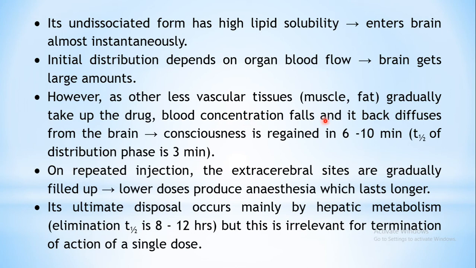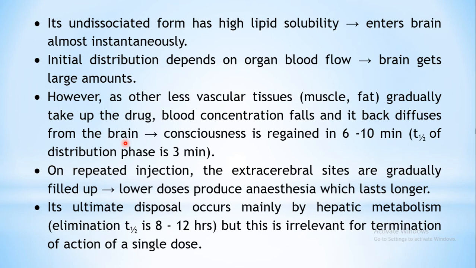Now because the plasma concentration falls, the gradient will get reversed. Because the blood concentration is falling, whatever has diffused into the brain, the high amounts that have reached your brain, the drug will start coming out of the brain because it remains in equilibrium. We have seen under kinetics that any drug attains an equilibrium across the membrane, or across the barriers.